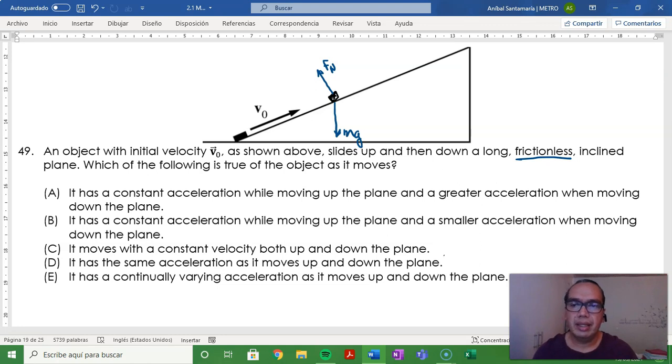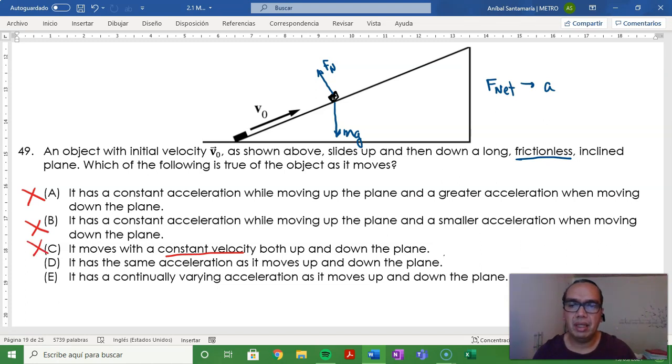So, neither of these forces depends on whether the object is moving up or down. So you will have the same net force and therefore the same acceleration, both going up or down. This then rules out option A, because the acceleration doesn't change by direction, or B. Now, there is some net force, so there cannot be a constant velocity. You can also rule out C.